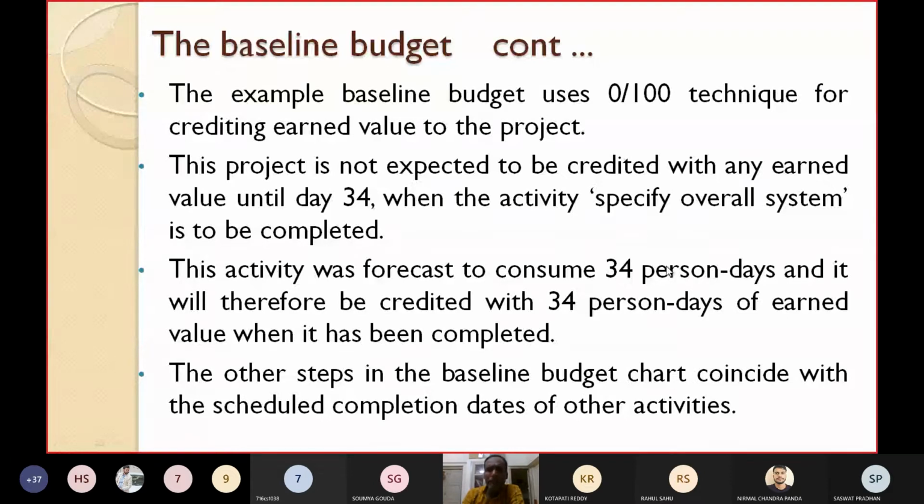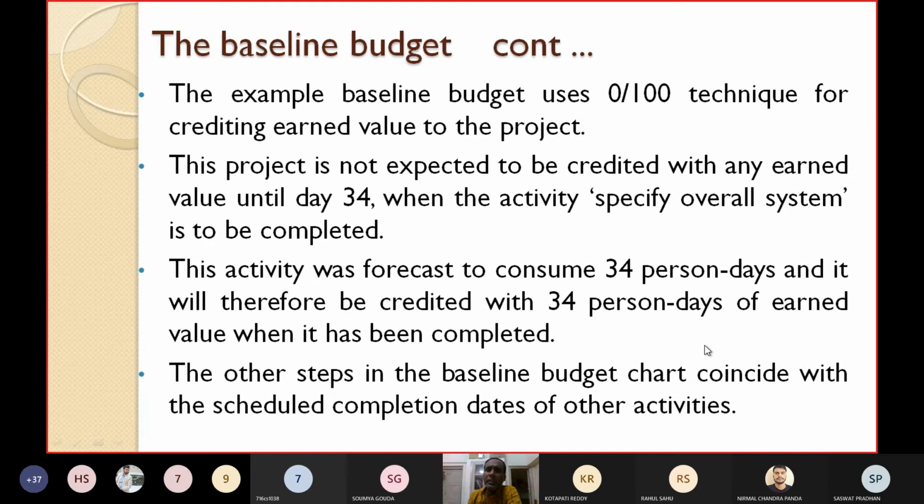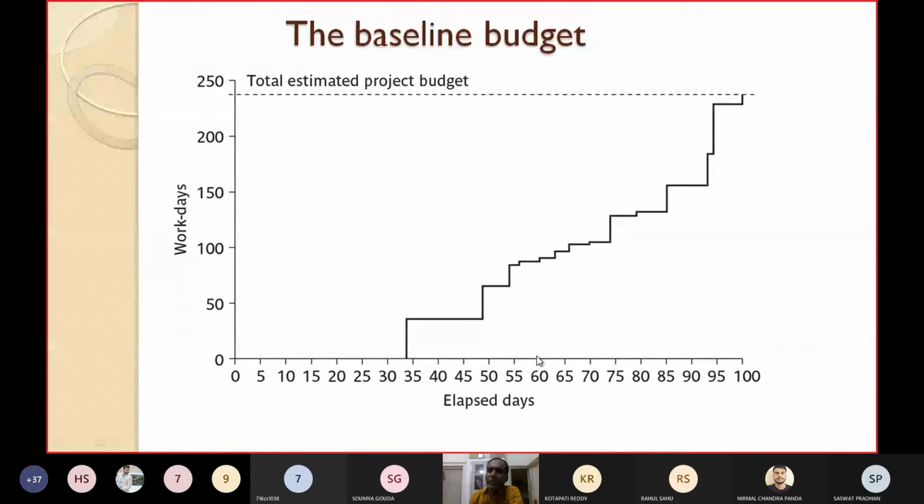This activity was forecasted to consume 34 days, and it will therefore be credited with 34 of EV value when it has been completed. So when this activity is completed, since it is estimated that it will take 34 days, when it is fully completed, then you can assign value 34. Before this, up to 34 days, 0. So since it is expected to take 34 days, after this activity is completed, you can assign the value 34 to this EV value.